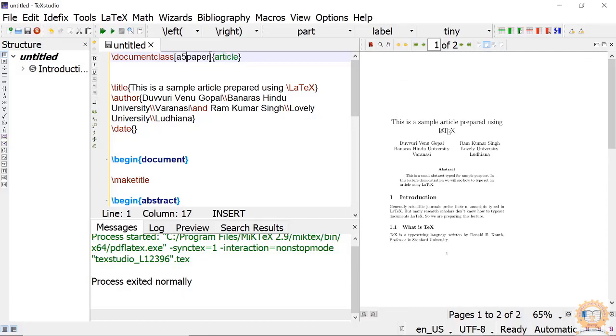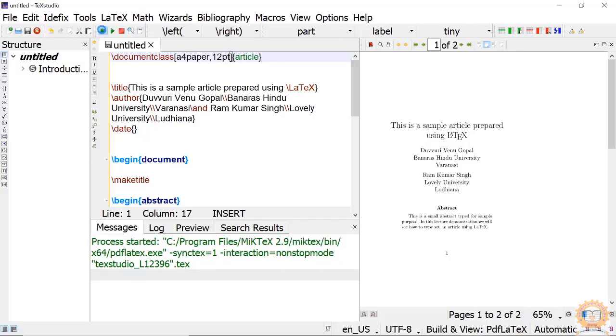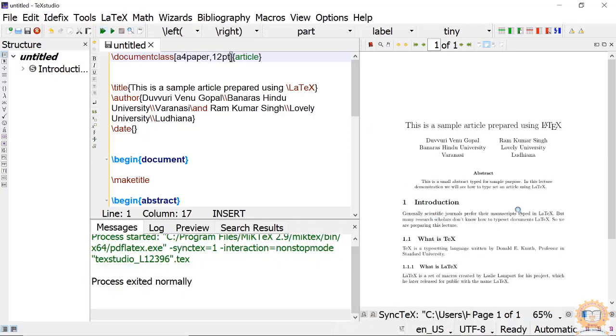Then another option available is here. I can type 12pt. This is the font size of the article, the size of the font used here. Again I am compiling it. See, immediately it is changed. Now I am changing this to A4 paper also. Okay, immediately everything is changed.